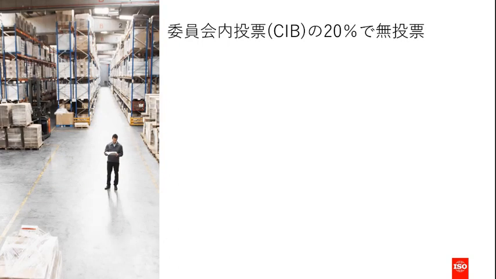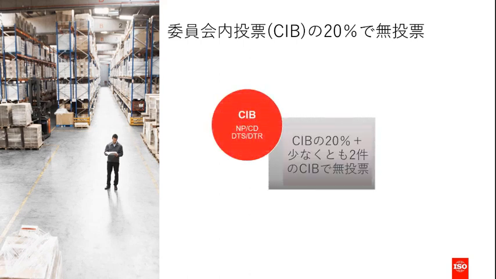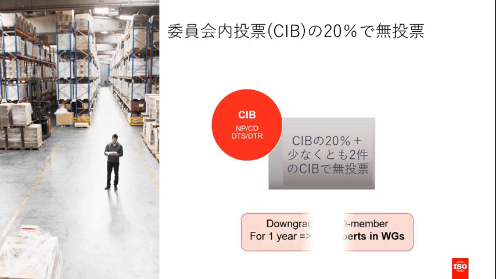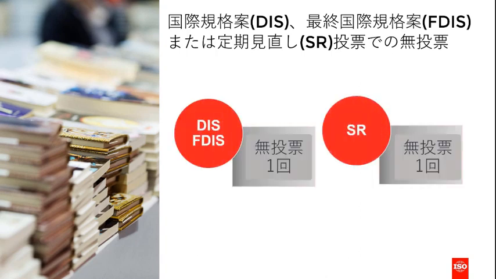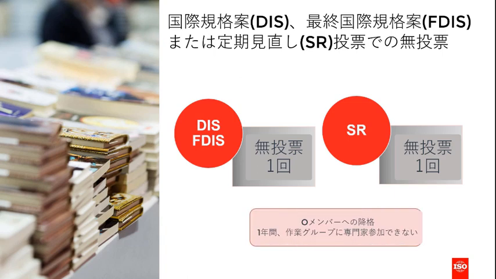Votes are a critical element of participation in the work of a technical committee. Participating members that fail to cast a vote on more than 20% of committee internal ballots, and at least 2 over the course of a calendar year, will be downgraded to observing O member status for a period of 1 year. For DIS and FDIS ballots, a single missed vote without justification will also result in a membership downgrade. The same applies for systematic reviews.